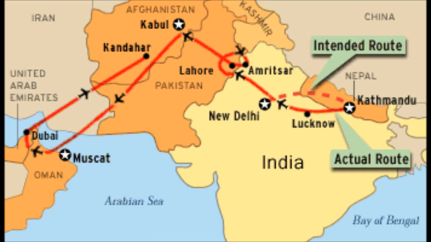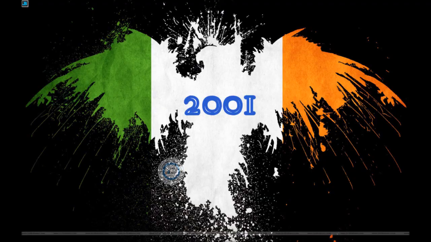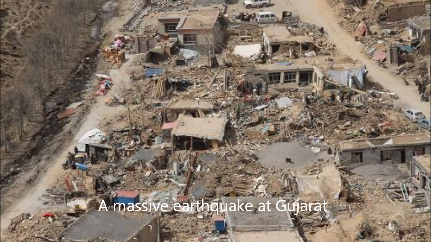Taliban fighters surrounded the aircraft to prevent any Indian military intervention. The motive for the hijacking appears to have been to secure the release of Islamist figures held in prison in India. The hostage crisis lasted for 7 days and ended after India agreed to release 3 militants, Mushtaq Ahmed Zargar, Ahmed Omar Saeed Sheikh and Maulana Masood Azhar. These militants have since been implicated in other terrorist actions, such as 9/11, the kidnap and murder of Daniel Pearl and the Mumbai terror attacks.